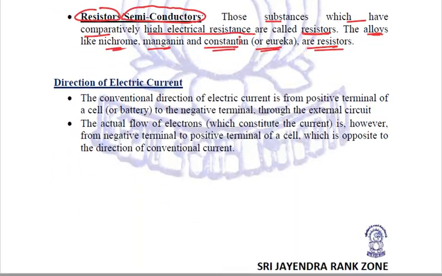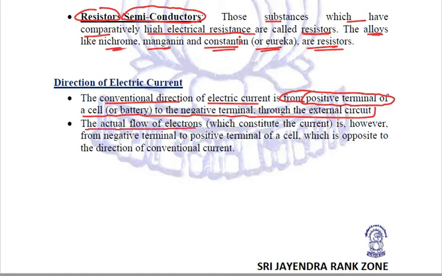Now let's talk about the direction of electric current. Again, this is quite important. The conventional direction of electric current is from the positive terminal of a cell or battery to the negative terminal through the external circuit. The actual flow of electrons, which constitute the current, is however opposite.